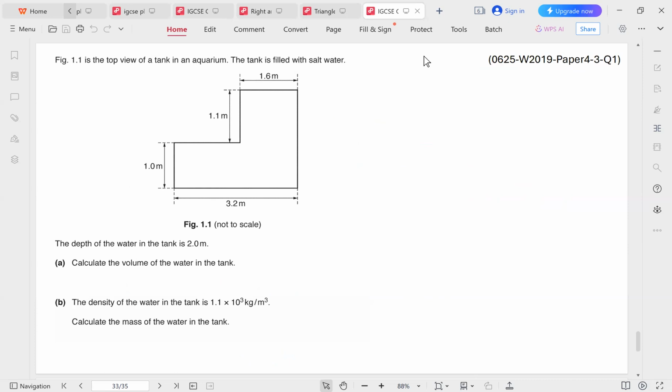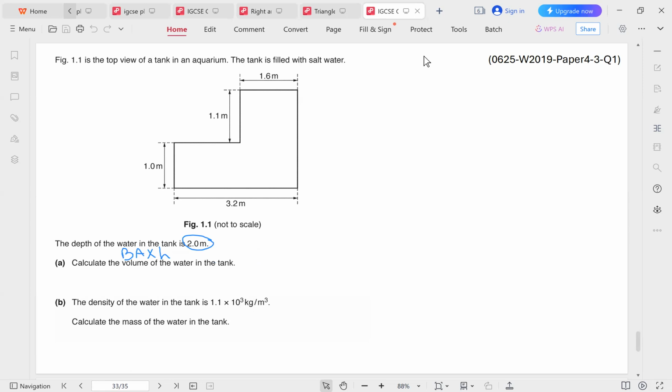Figure 1.1 is the top view of a tank in an aquarium. The tank is filled with salt water. The depth of the water in the tank is 2 meters. Calculate the volume of the water in the tank. So to get the volume, again, we should know that this is equal to base area times height. So we need to get the base area since we already know the height. The height is 2. How do we get the base area?